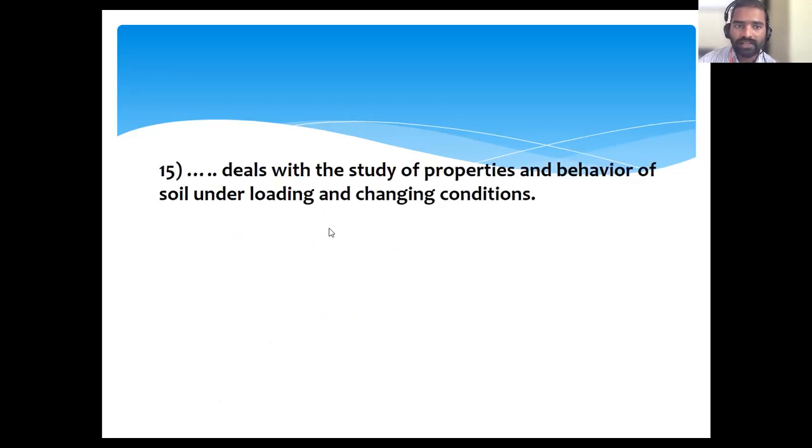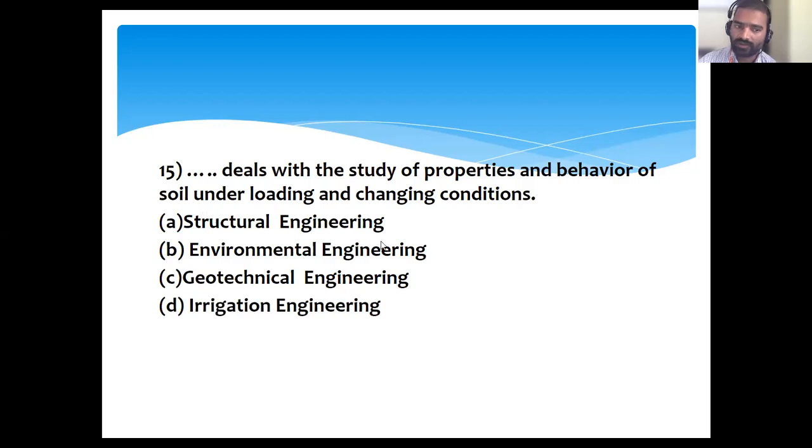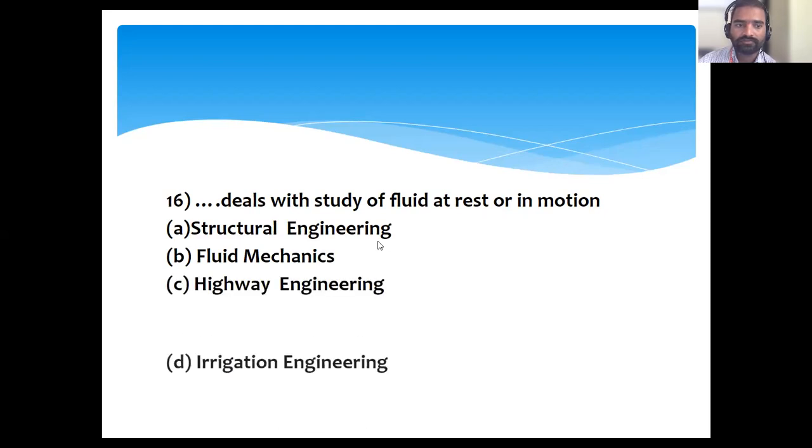Next, dash deals with the study of properties and behavior of soil under loading and changing conditions. Structural engineer, environmental engineer, geotechnical engineer. Geotechnical engineer. Next, dash deals with the study of fluid at rest or in motion.